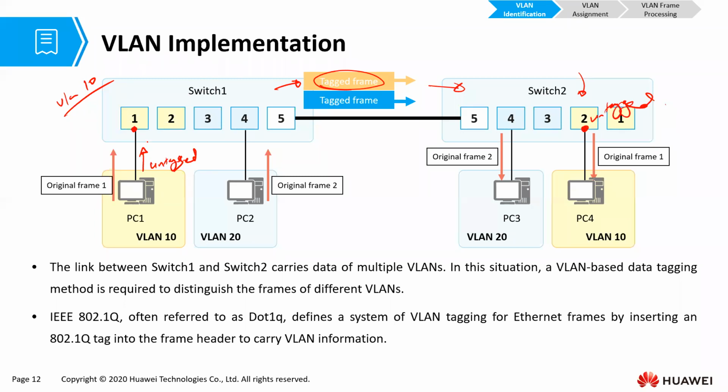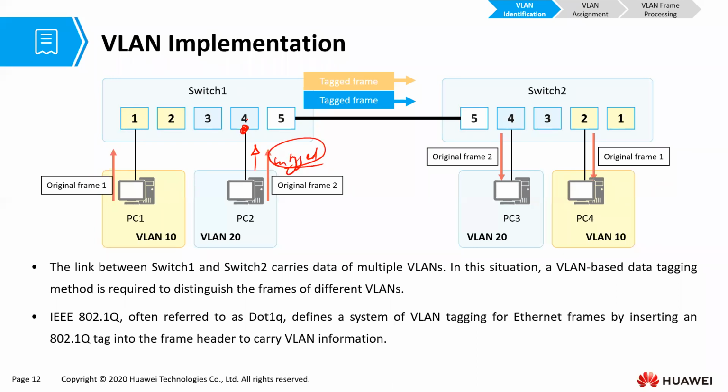So these interfaces that we have looked at, interface 1 and 2, and interface 1 and 2 on the other end, they tag entering frames and they untag exiting frames. The same is going to apply to interface 4 over here. When PC2 releases a frame to the switch, that frame is an untagged frame. It is the original frame, untagged.